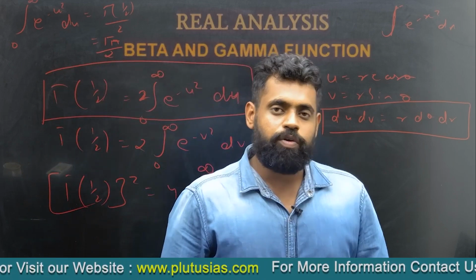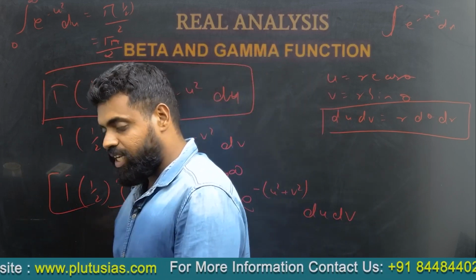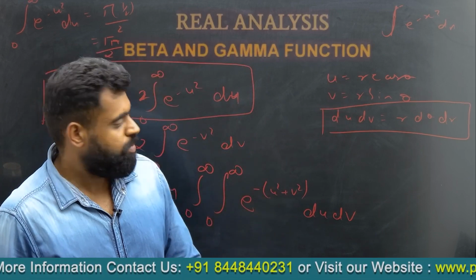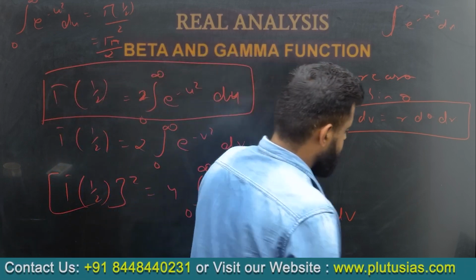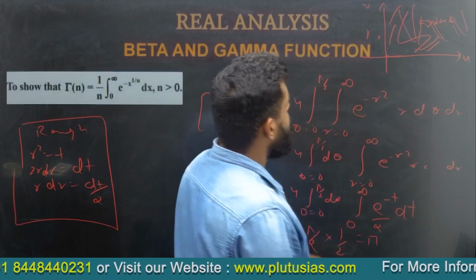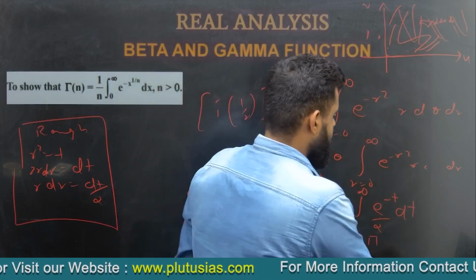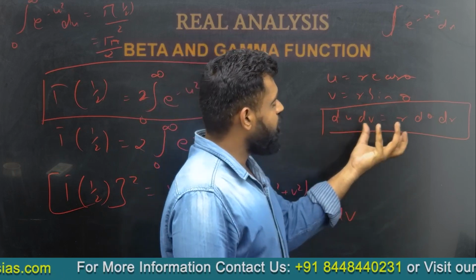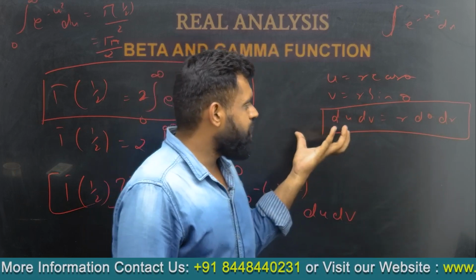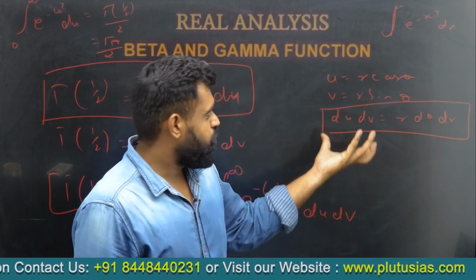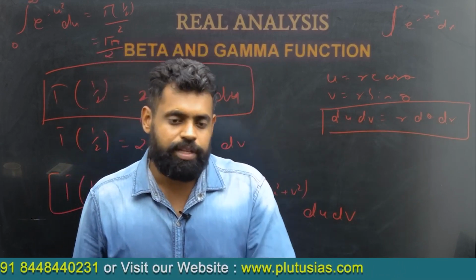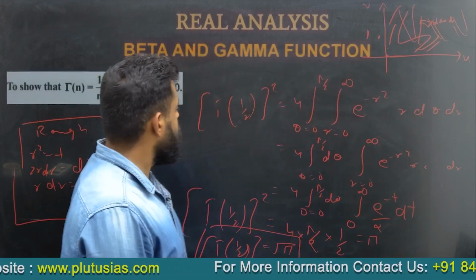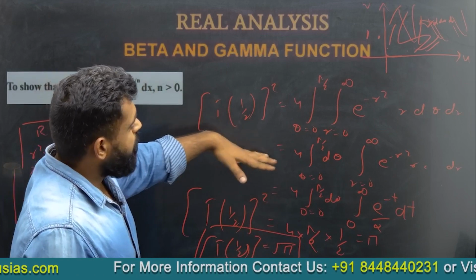Now next step, what we do, we change from Cartesian to the polar coordinate system. That is, we have taken from u v to r theta. Okay, we have taken u is equal to r cos theta and v equal to r sin theta, and we get du dv is equal to r d theta dr. This is a very simple transformation in the integration, which you have learned also, and which you will learn in the calculus portion.